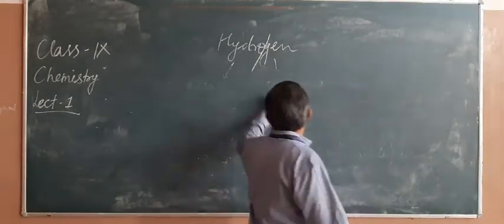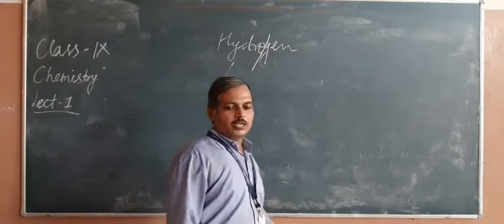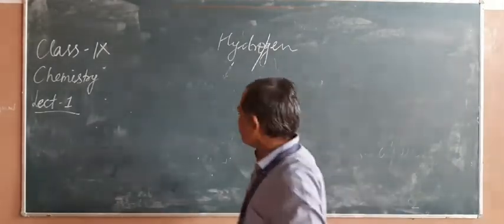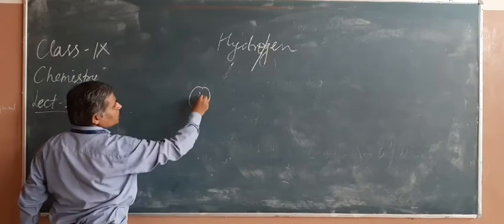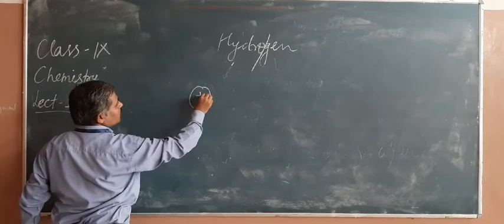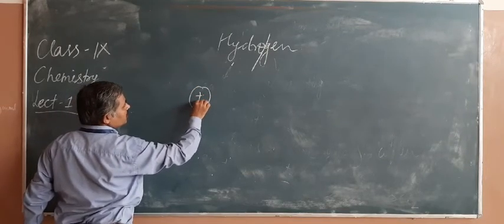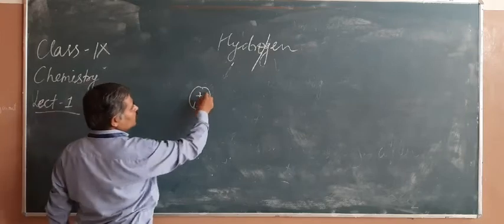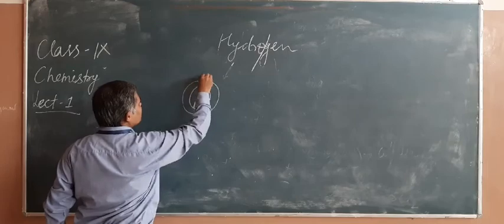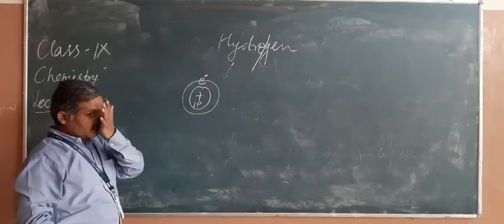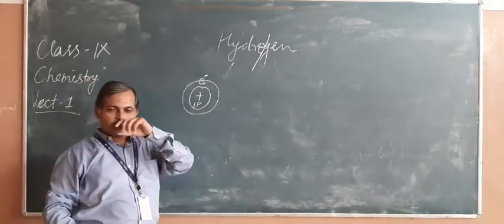So the structure of hydrogen is a little bit like this way. It is the nucleus portion with one proton, no neutrons, and one electron revolving around it. It is the structure of hydrogen.